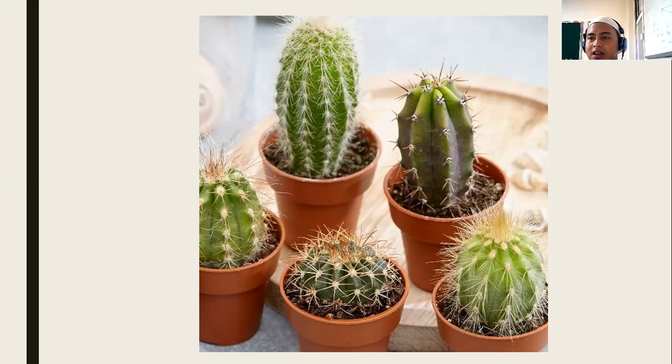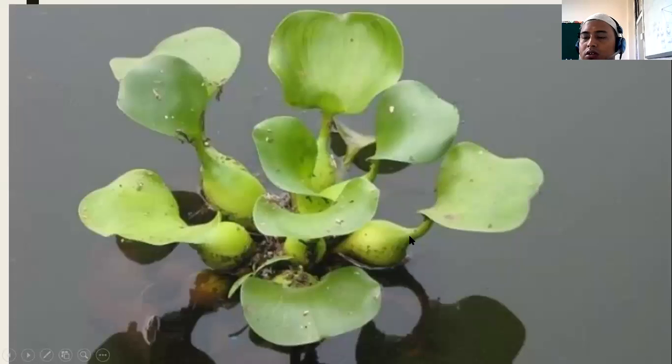Cacti can live in the desert, just like the camel. The camel can live in the desert with long legs to evade the storm, and they can eat anything like these plants with spiky stems. So therefore, these plants can live in hot and dry environments, like in the desert. Their habitat is the desert. But you can also have them in your environment without spraying them much water. They can live long.